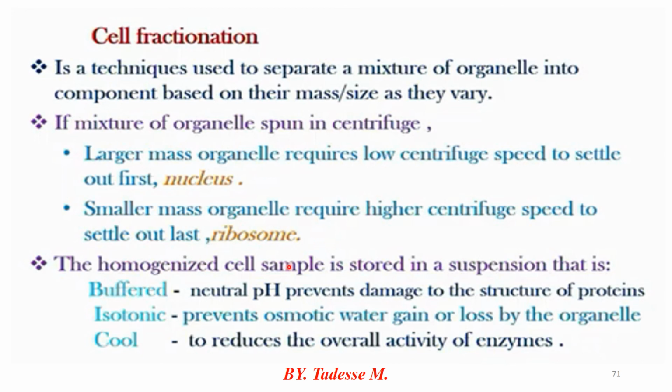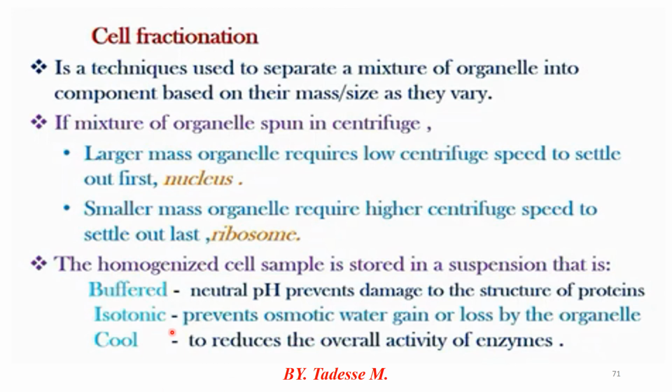Also, the homogenized cell sample is stored in suspension for separating the basic structure of the cell based on mass and size. It is prepared with the help of a buffer, isotonic and cold. Buffer means neutral pH, preventing damage to the structure of protein. Isotonic means preventing osmotic water gain or loss by the organelles. Cold means reducing the overall activity of enzymes.